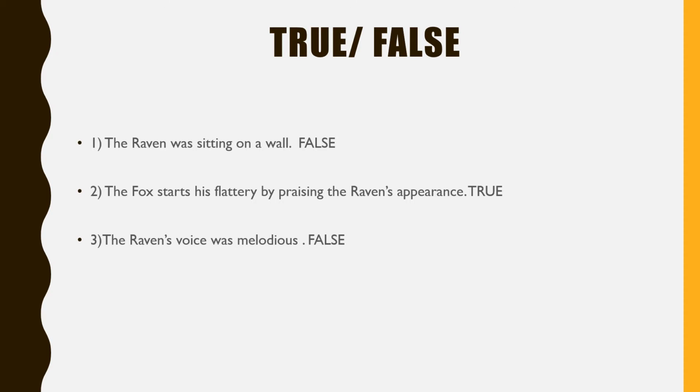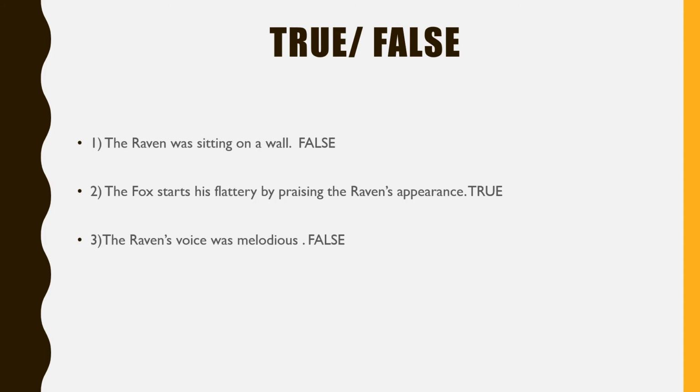Now the second one. The fox starts his flattery by praising the raven's appearance. Yes, the fox really starts his flattery by praising the raven's appearance. Do you remember what did he say? You are a handsome bird, such feathers, meaning such beautiful feathers.